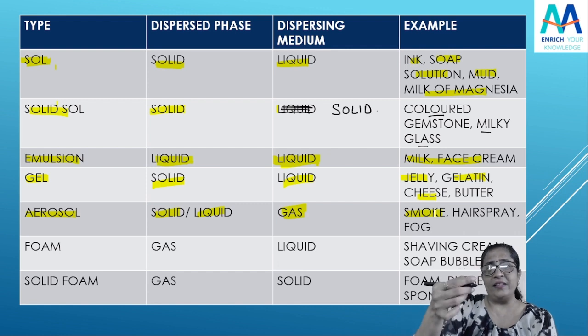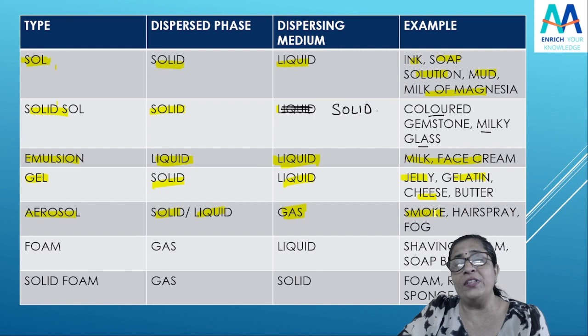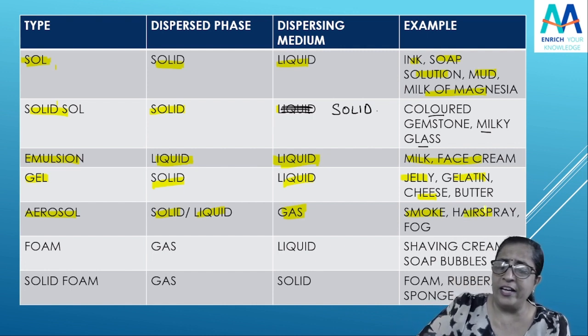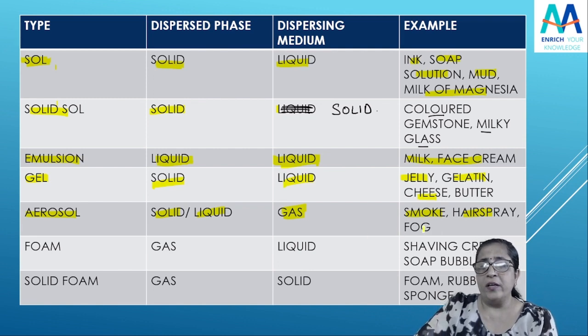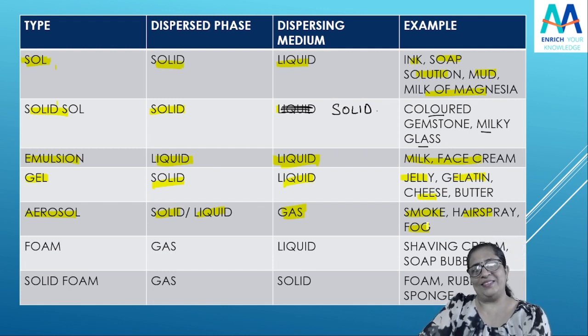Smoke has particles, isn't it? So that is an example of aerosol with solid in gas. If I talk about hairspray, or fog, clouds, this will be an example of aerosol with liquid in gas. I hope this is clear.